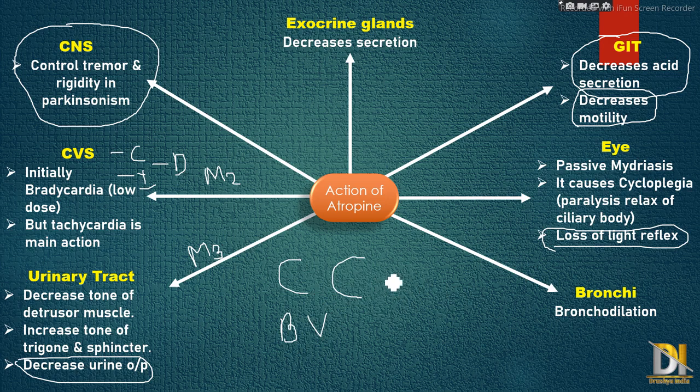But here anticholinergic shows the inverse action compared to cholinergic drugs. So here it shows relaxation, which means motility decreases. Then the last action is on exocrine glands, where it decreases secretion.